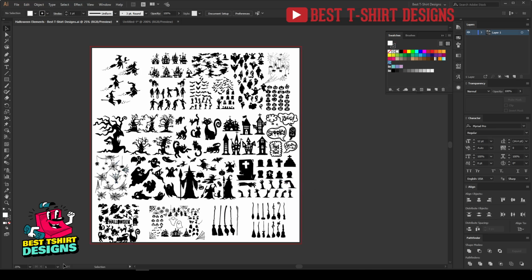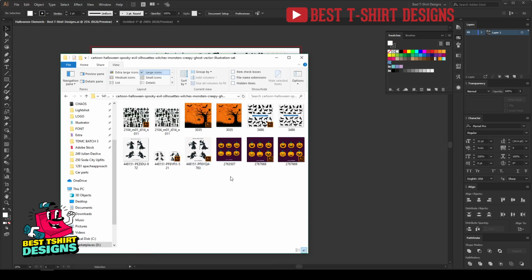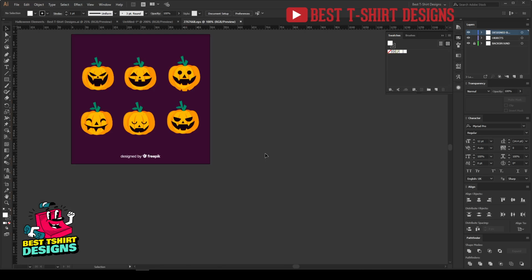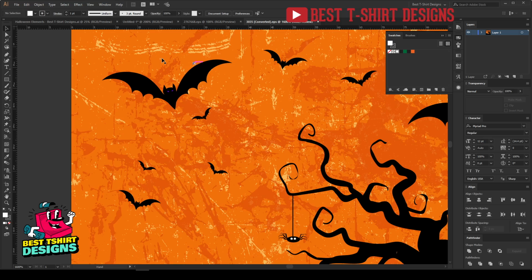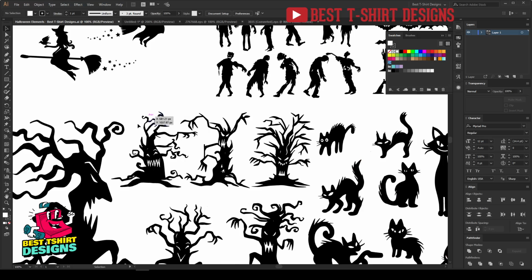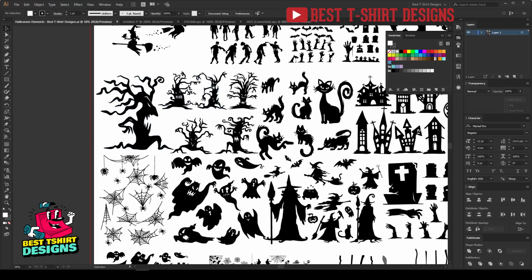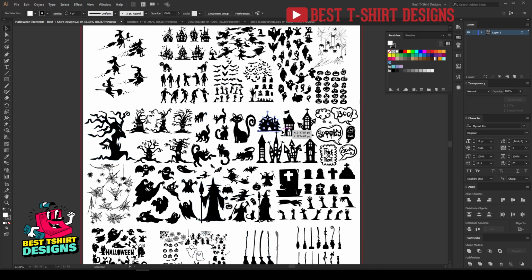For that I'm going to use some elements I am downloading from Freepik. These are all free vectors. You can search on Freepik like jack-o'-lantern, or you can search like Halloween background. You will find tons of different images like this, or you can simply use my graphics. You can use this from here. There are trees in here, the bows and the spider, cat, net, skull, everything is here.